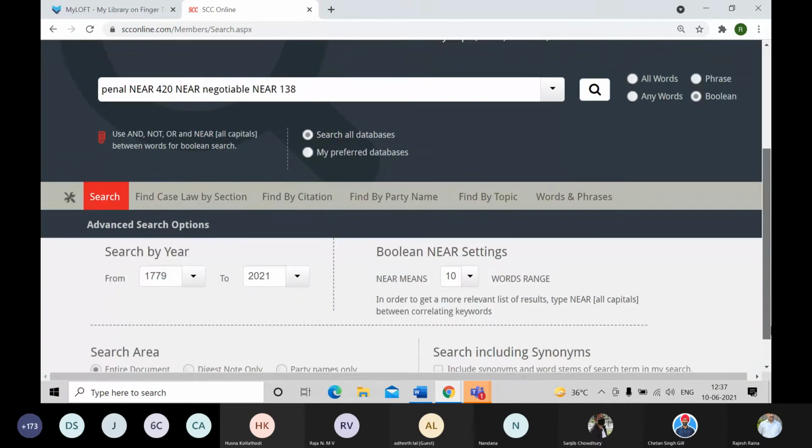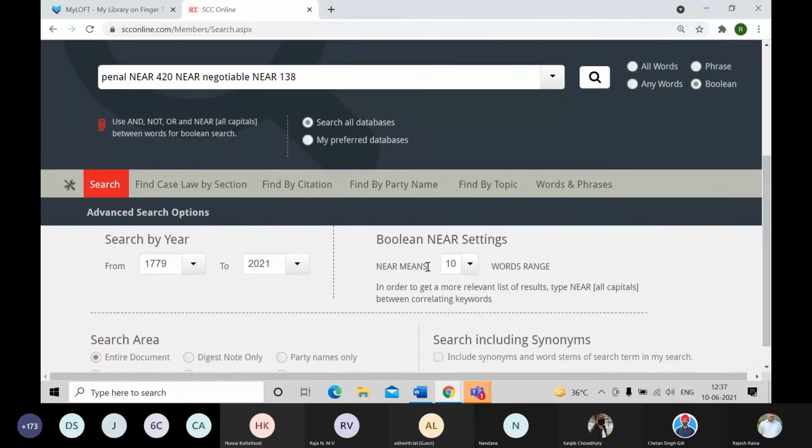So how much will that be? If you scroll down, it says Boolean NEAR setting means 10 words range. If I want to expand it further, maybe I can choose a 20 words range, or I can also decrease it from 10 to say 5 if I want to make the words nearer to each other. Now let me keep it at the default of 10. So what the software will do is search for all of these in, say, a sentence. So that will make sense.